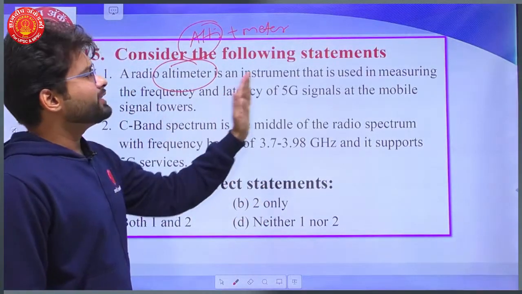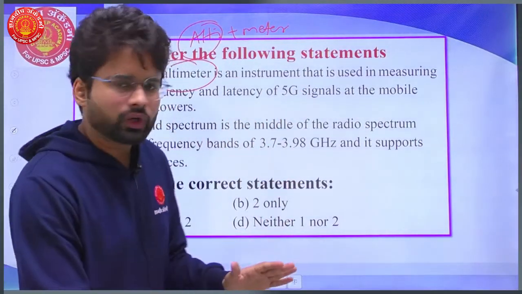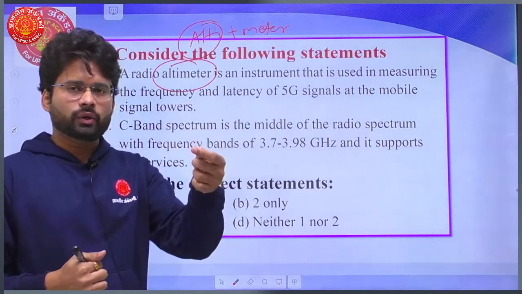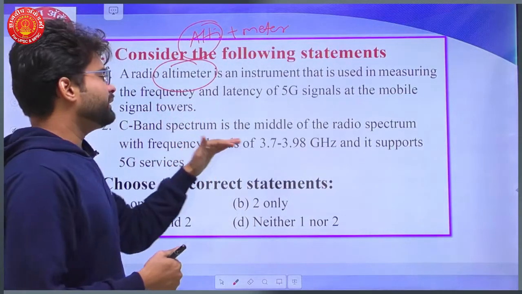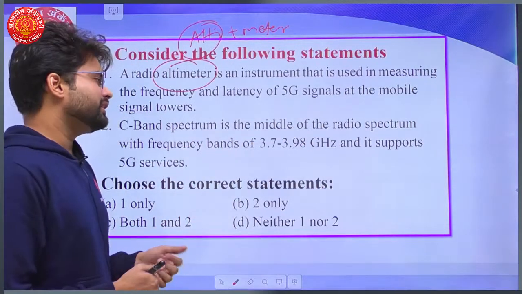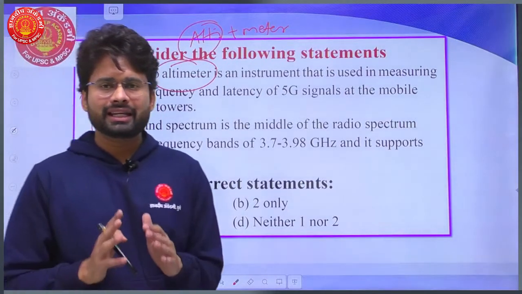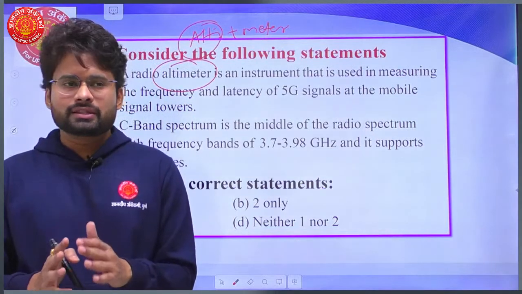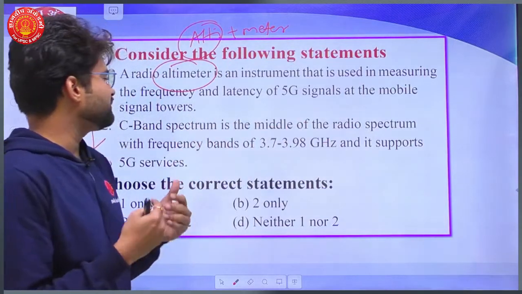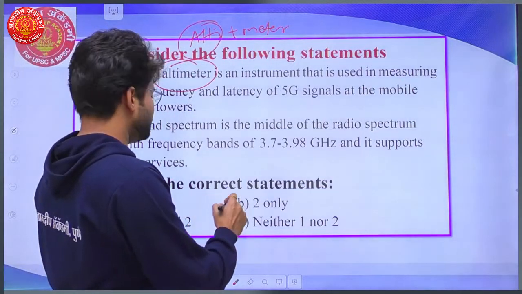The radio altimeter is an instrument used in measuring the frequency and latency of 5G signals. No, this is factually not correct. As I told you, it is used to measure the height of flying objects. C-band spectrum is the middle of the radio spectrum with frequency bands of 3.7 to 3.98 gigahertz, and it supports 5G. Yes, if you are thorough with the technicalities of 5G technology, you will know this is a correct statement. So the correct statement is nothing but 2 only.